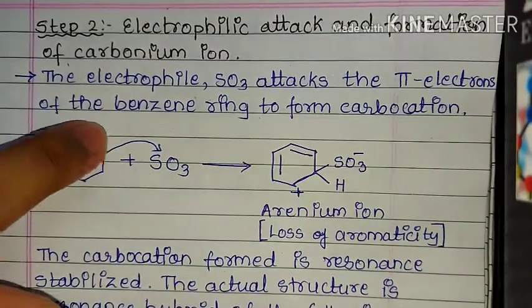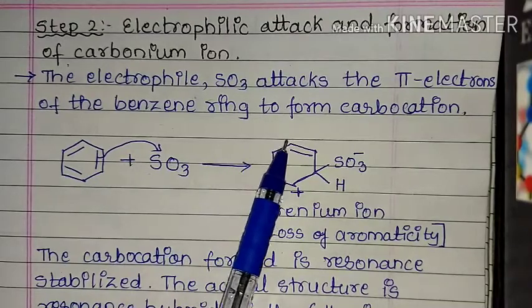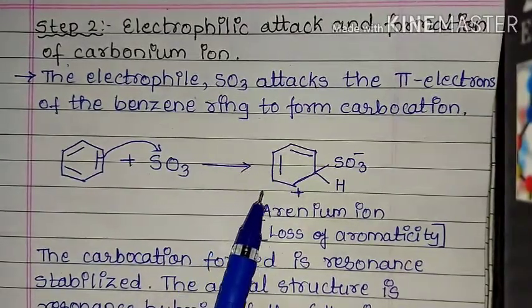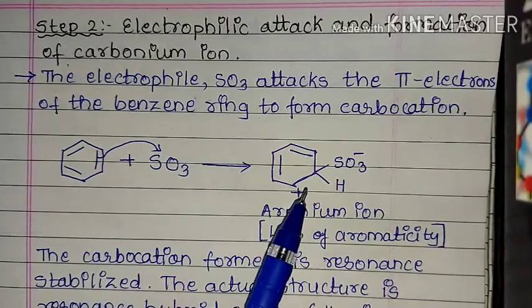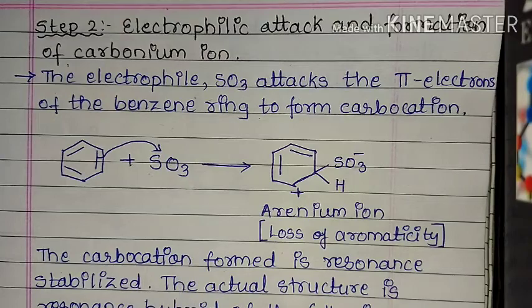Here there is loss of aromaticity of benzene, because originally 6 pi electrons are present, hence it follows Huckel's rule. But due to loss of 2 pi electrons, it has only 4 pi electrons. Hence compounds containing 4 pi electrons do not satisfy Huckel's rule and they are non-aromatic. Hence it loses its aromaticity.